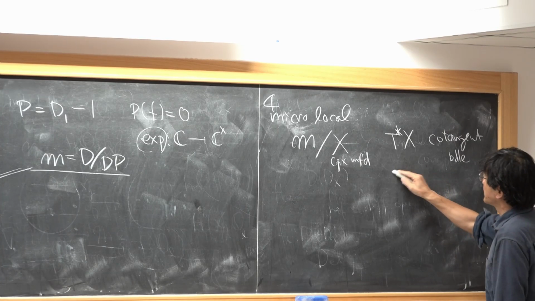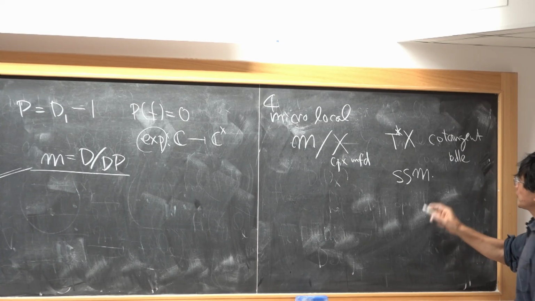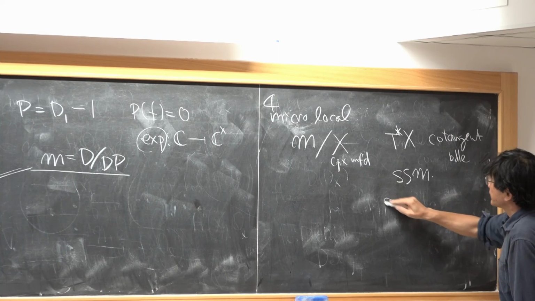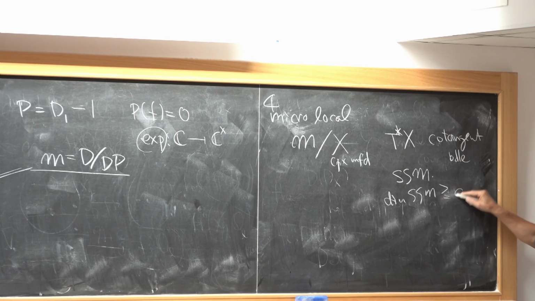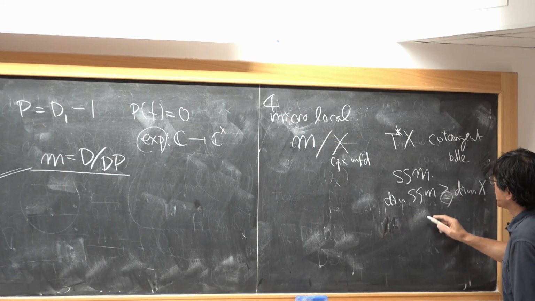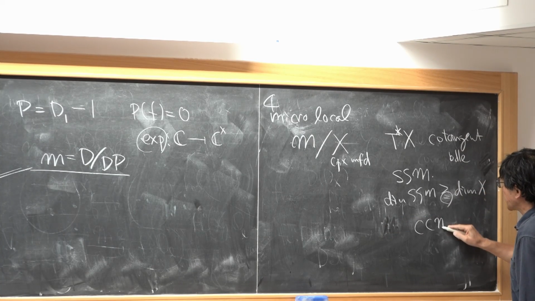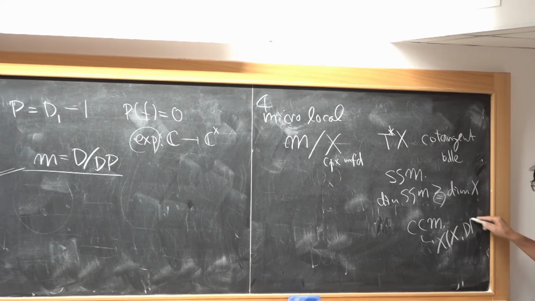There they defined something called the singular support, proved such an inequality, and if equality holds, there are further objects, and using this you can compute the Euler number of the de Rham complex.